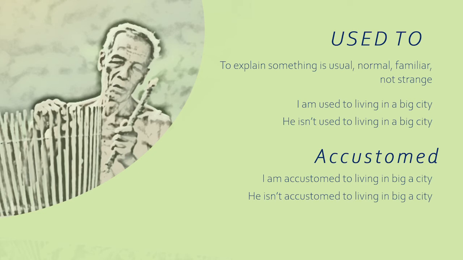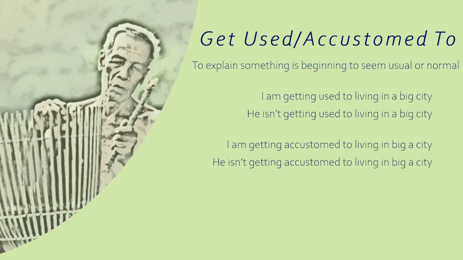Just the same. Next, I am going to explain get used to or get accustomed to. The difference between be used to and get used to or get accustomed to is that get used to is used to explain that something is beginning to seem usual or normal. So the condition is beginning to become normal or familiar. For example, I am getting used to living in a big city.